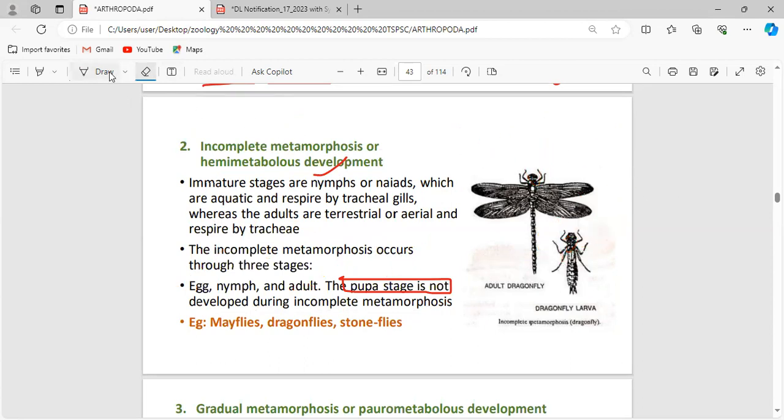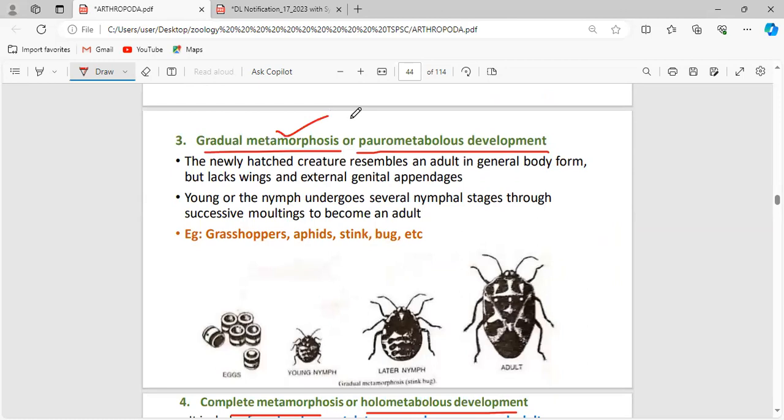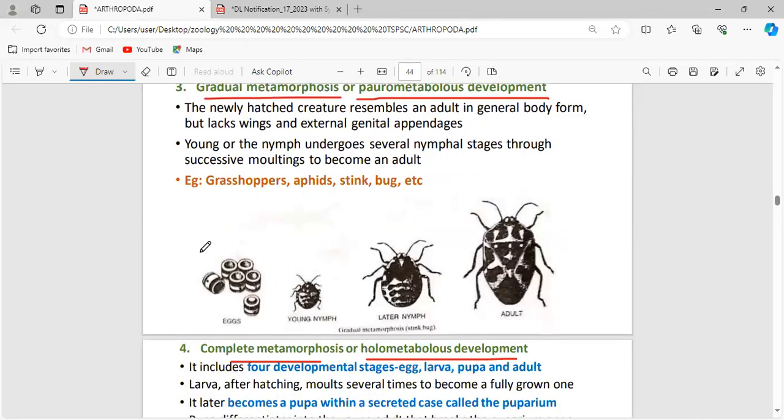Clear? Now, next. Gradual metamorphosis or paurometabolous development. What is paurometabolous development? Initially, the egg develops into a young nymph. The young nymph gains some structures and develops into a later nymph, and the later nymph develops into an adult.